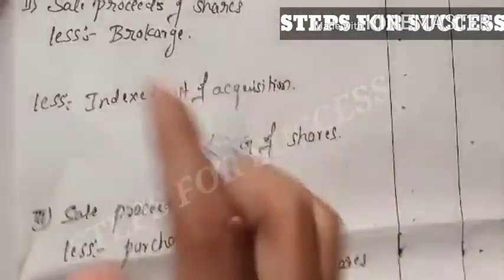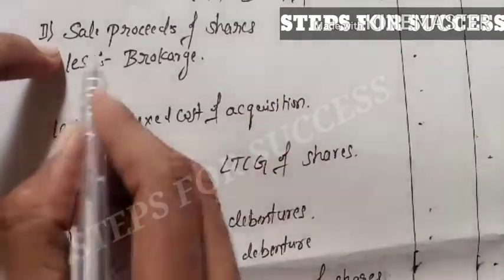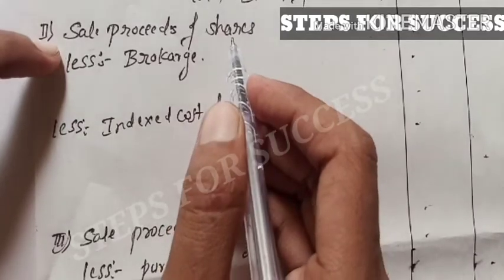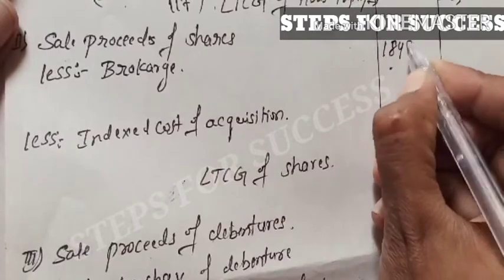The next one is the sale proceeds of shares. Sale proceeds of shares given are 18,48,000, which we write in this column.